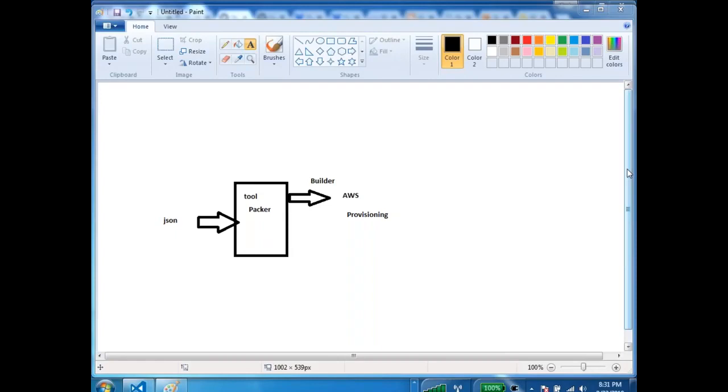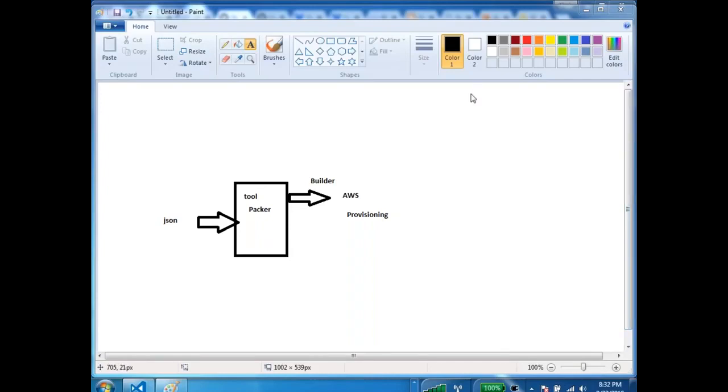Docker also creates images. That's the whole point I was trying to make. Since there is a concept called image there, you might think Docker and Packer are the same, but Docker is for containers and Packer is for virtual machines. In Packer there is a Docker builder, but I don't want to confuse you there.